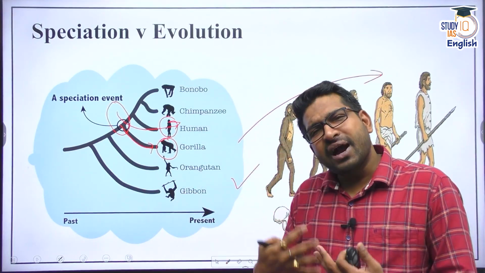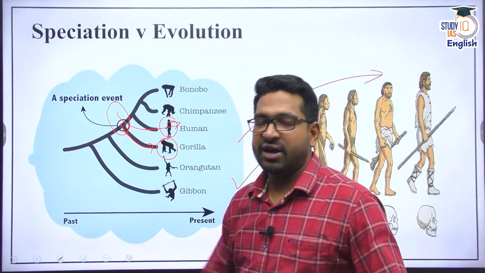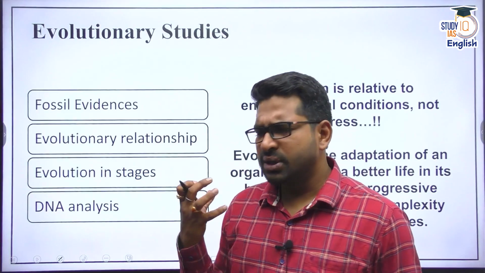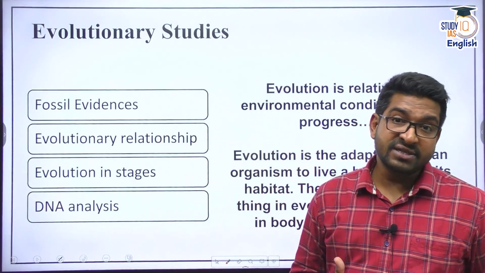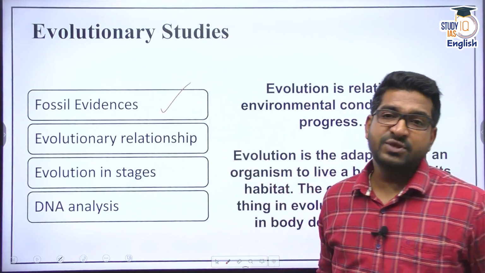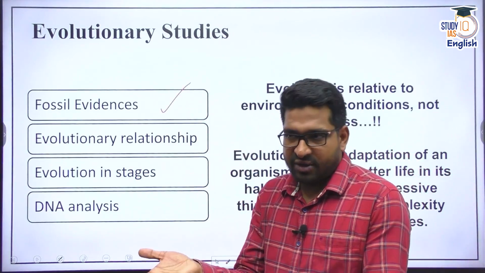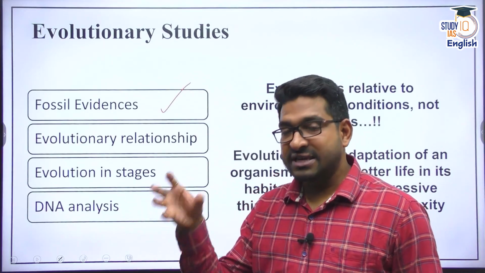Now, how have we understood all these things? You have told me many things. I have understood the majority of them, but how have we studied this? We have understood this from different evidences. For instance, fossil evidences. From fossil evidences, we have seen that billions of years ago, we have gained expertise in radiocarbon dating. Because of that, now we can decipher age.